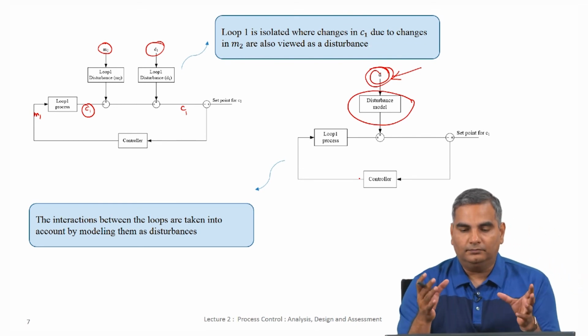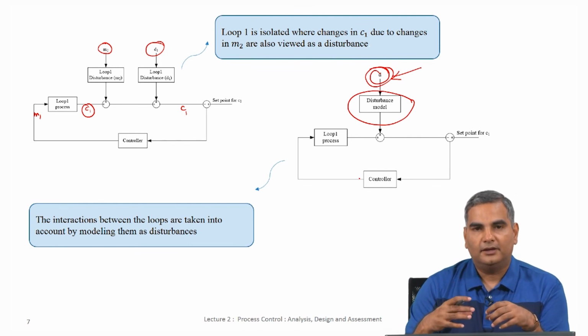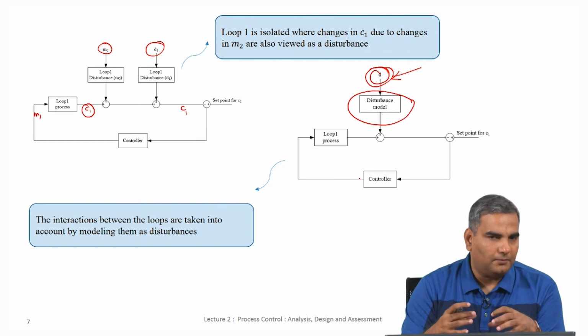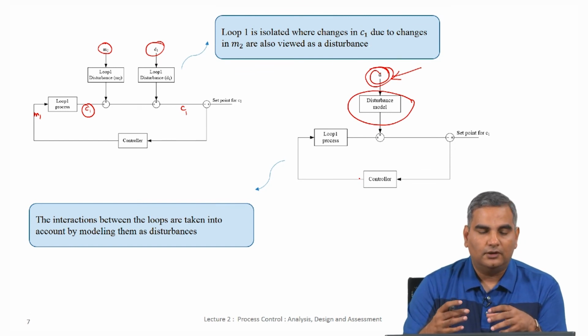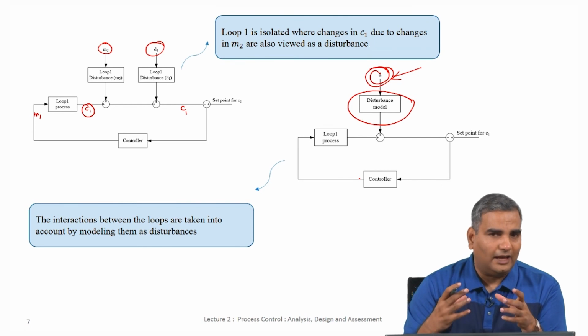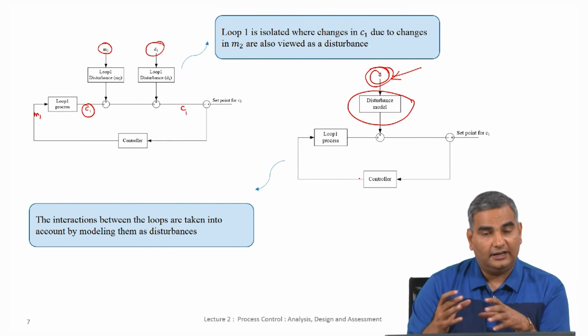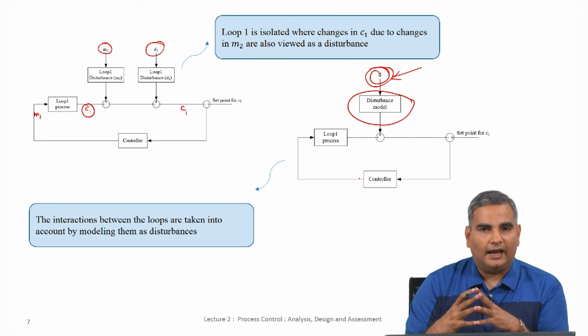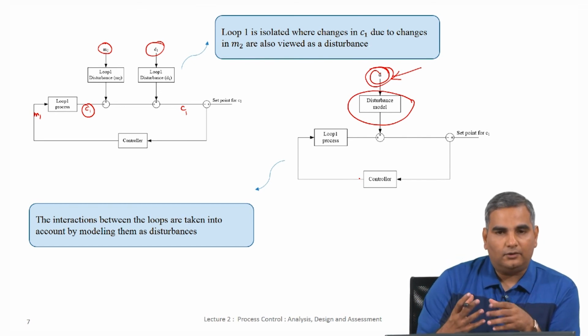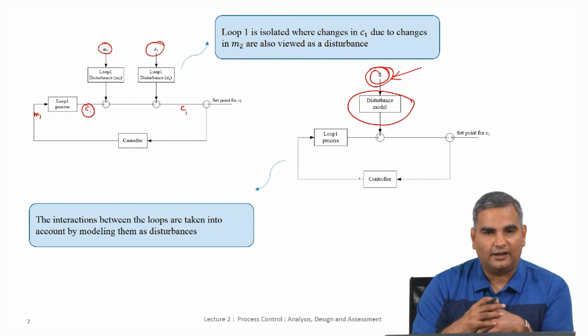So, I hope this gives you an idea how a multivariable control problem is broken down into several SISO control problems. Though we lose optimality, I hope I have convinced you by looking at it in this fashion. When we test these single input single output control loops, we do have a notion of the fact that this testing is being done for an inherently multivariate process, and the lost optimality could be made up by simple, very traditional advanced control as they call it.